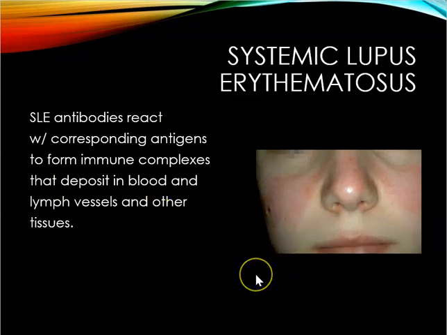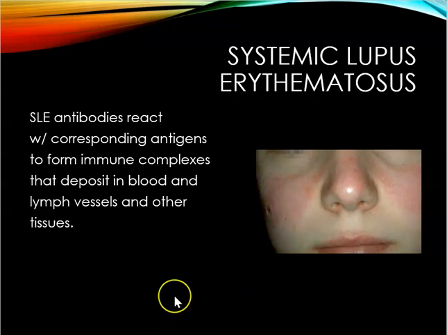So integumentary, they're going to have photosensitivity. They should avoid the sun and use an SPF of 15 or stronger. They're going to have this butterfly rash on their face, and then various skin disorders and lesions. They could also suffer from alopecia and ulcers around the mouth and the nose. For renal, 50% of these patients will end up developing renal disease or nephrotic syndrome, and about 10% are going to develop renal failure. This can be a common complication in lupus nephritis, especially when a patient's taking corticosteroids.